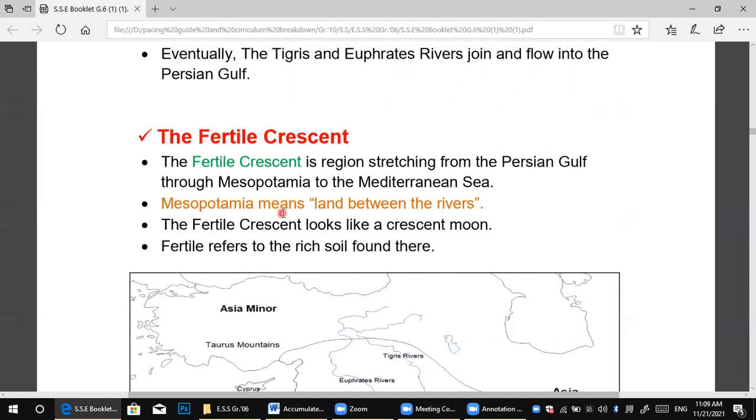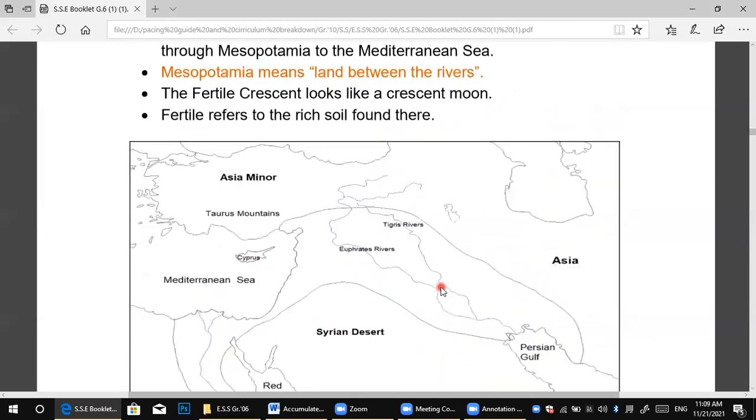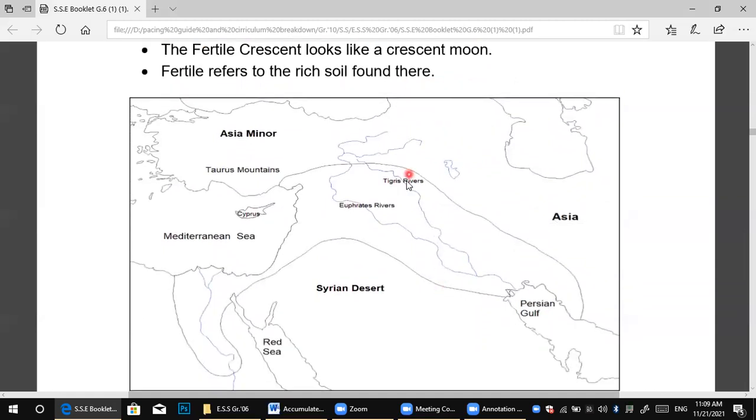Mesopotamia means land between the rivers. There is a river here, the Tigris and the Euphrates. These are rivers, and it's called Mesopotamia.